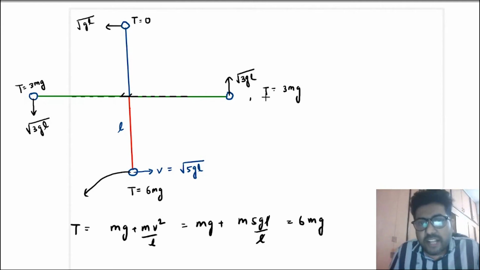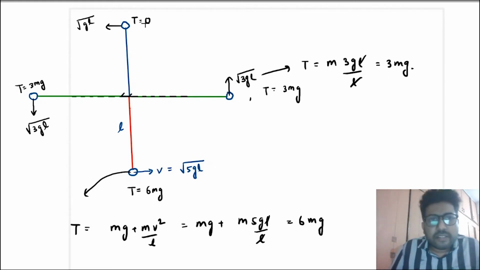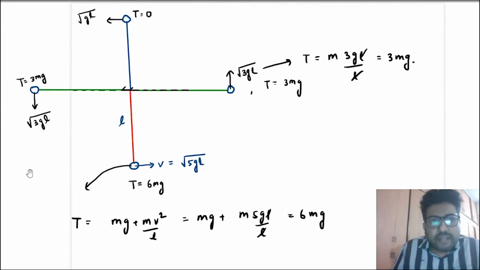At this point the tension will be what? At this point there is no force of gravity along the string. So at this point tension will be mv square by L, that is m3gl by L, that is 3 mg. Here the tension is zero, that we have already discussed. Now what are some of the points that you can remember here?